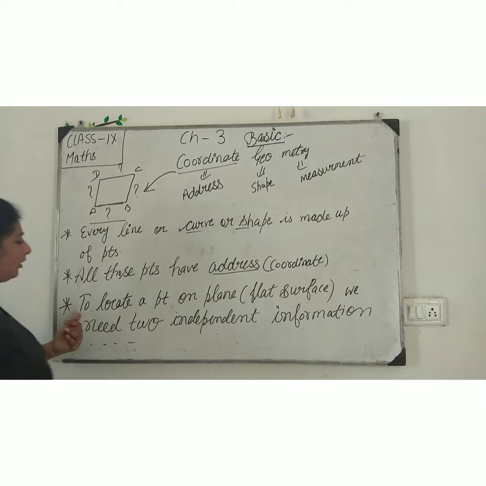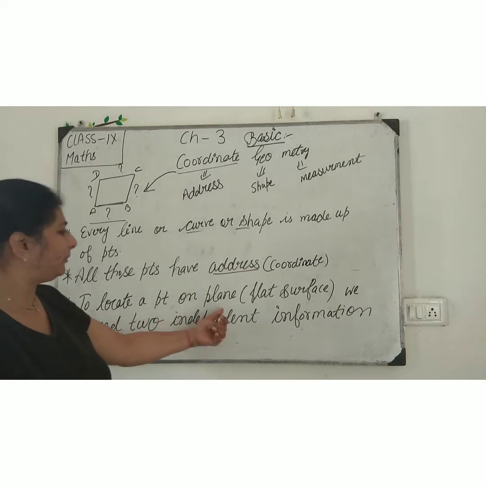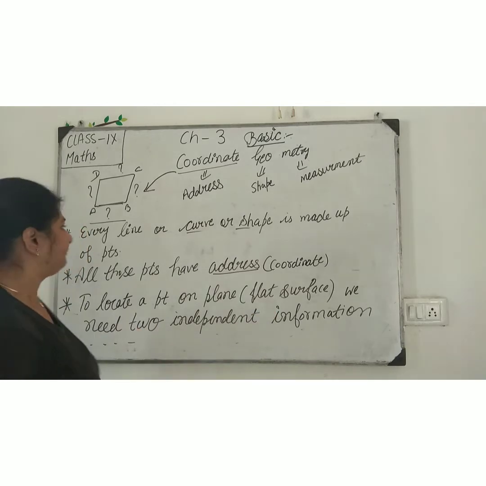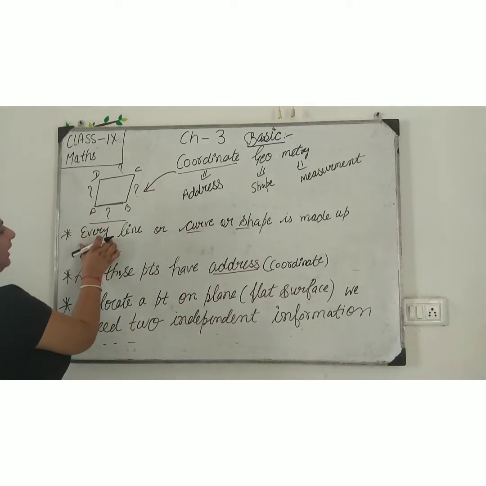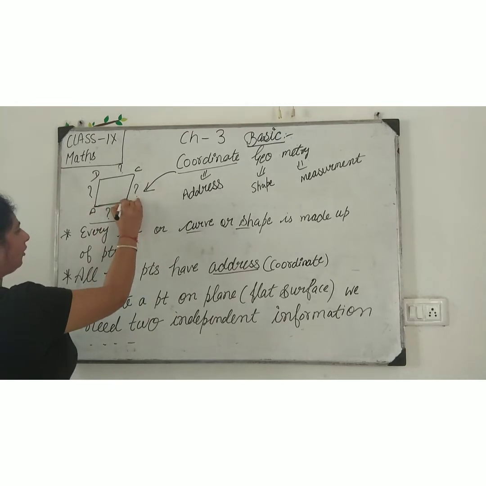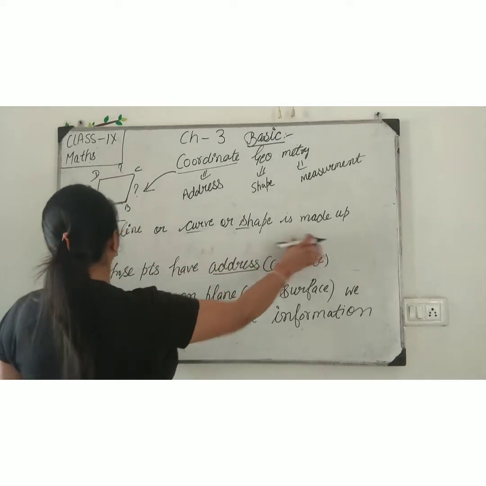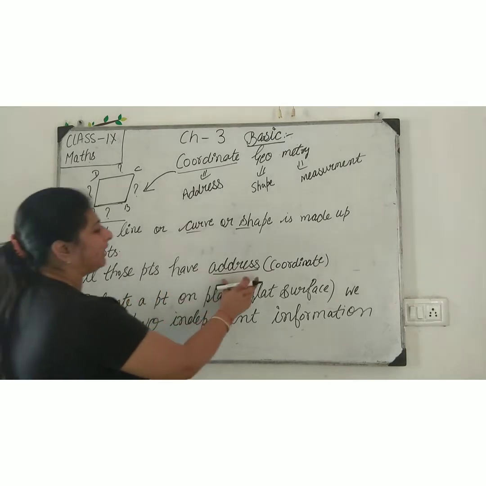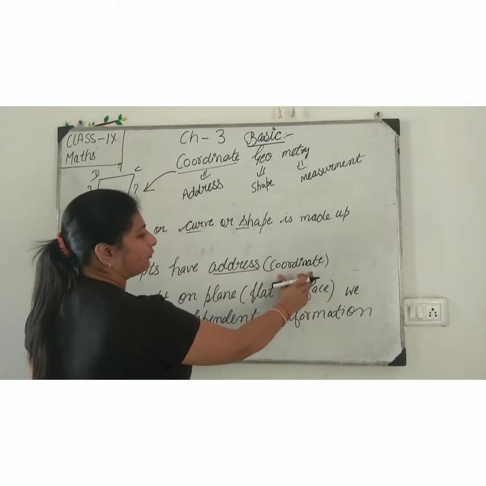It means allocate a point on the plane. We need two independent information. Now start from here. Every line or curve or shape is made up of points. All those points have address. I mean to say coordinate.